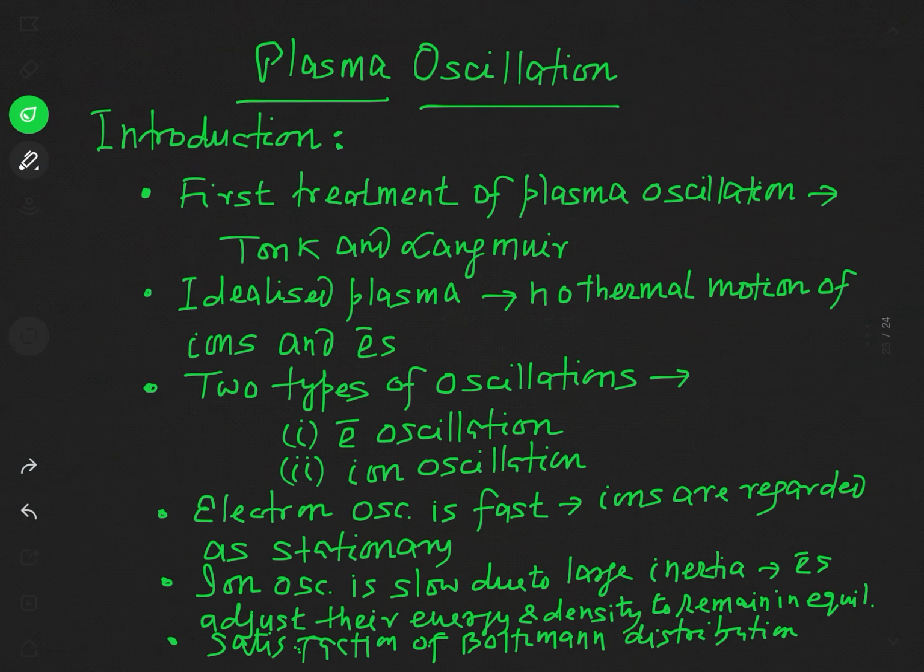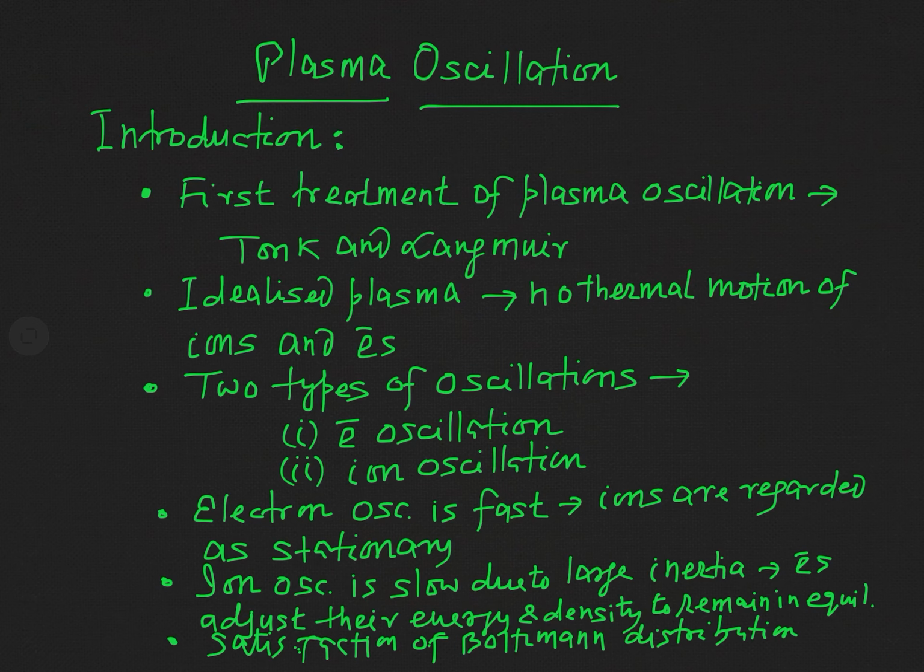First of all, I would like to say, when you say plasma oscillation, it means electron oscillation of plasma. Actually, there are two types of plasma oscillation, electron oscillation and ion oscillation. But in general, when we call plasma oscillation, that means electron oscillation. First of all, I would like to give you some idea in an introduction regarding the plasma oscillation.